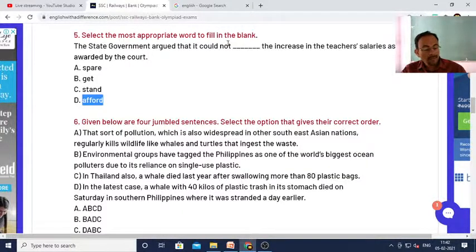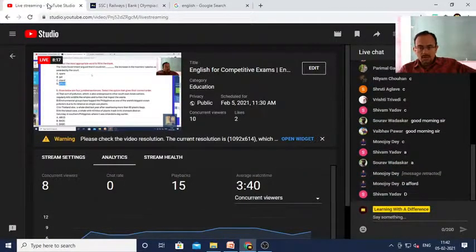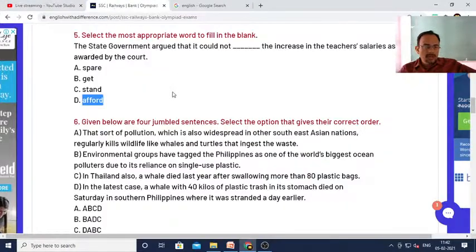Shruti Kaur. The state government argued that it could not afford the increase in the teachers' salaries. So it should be number D. Yes, very good. Next, now let's move on.